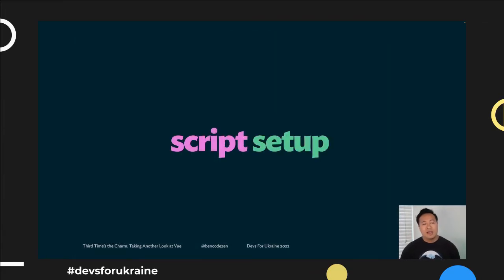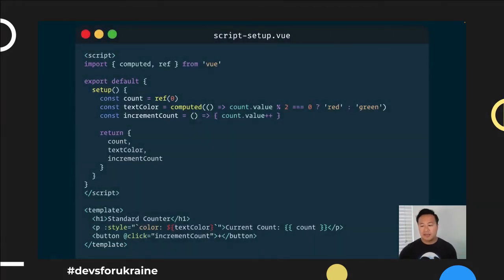Okay, so let's talk about developer experience, because one of the things that Vue 3 does is that in addition to thinking about how can we also improve the ability of our developers to write and author components in a way that suits them, we also want to make their lives easier as well. And so in Vue 3.2 and onwards, we introduced this idea of script setup. So what does that mean?